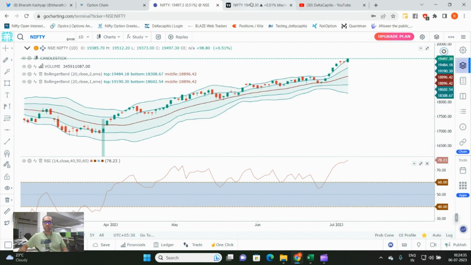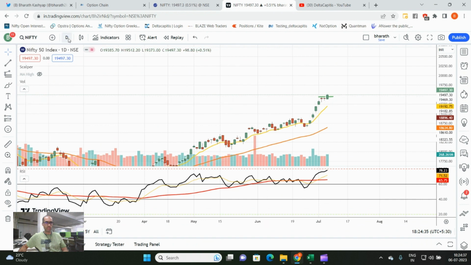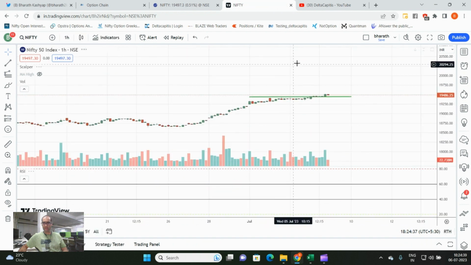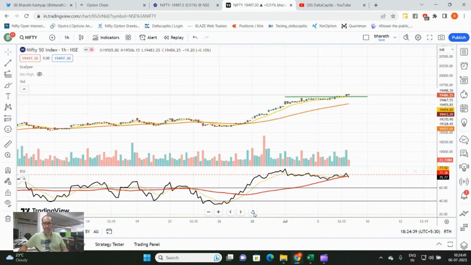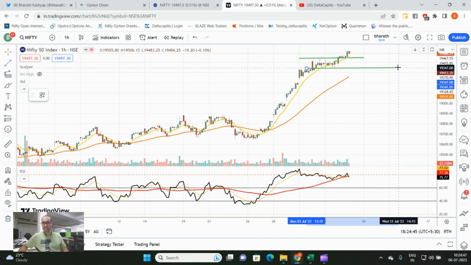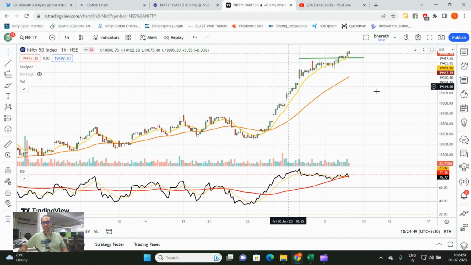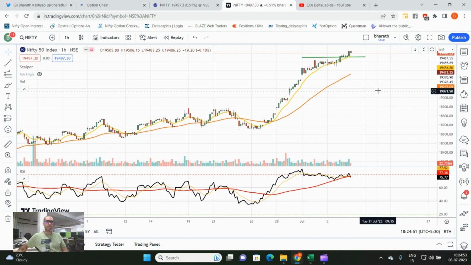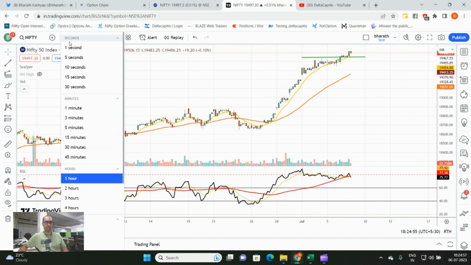What is the immediate support level for the market? 19,300 is what I've been continuously alerting. So 19,300 will stay as a support area for now. As long as the market sustains above 19,300, we're still good, and we'll have to maintain a bullish view in the market. Now, since the markets are in uncharted territory, we don't know how to target this. We don't know what resistances could be expected.